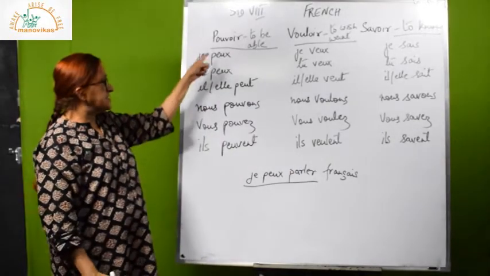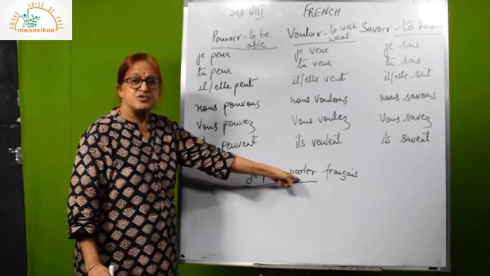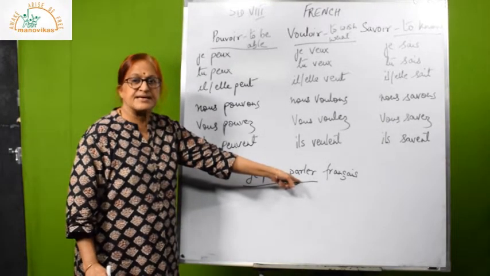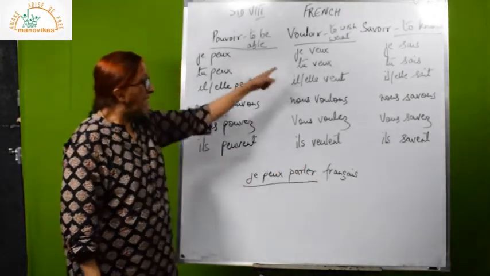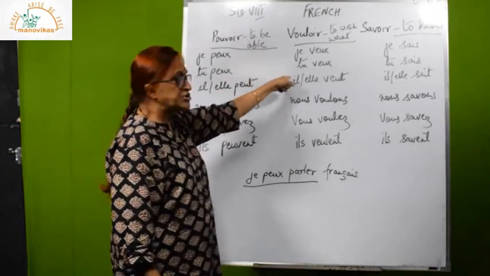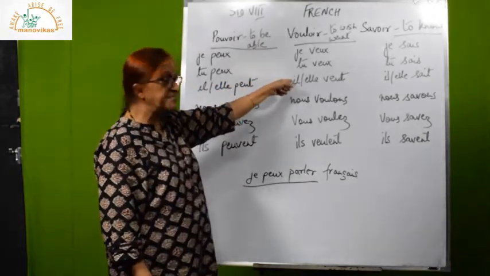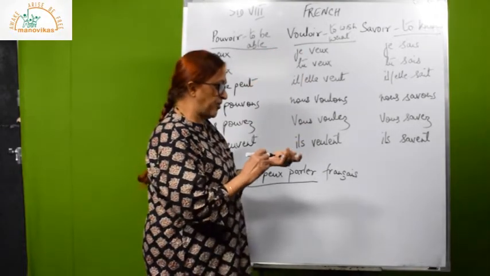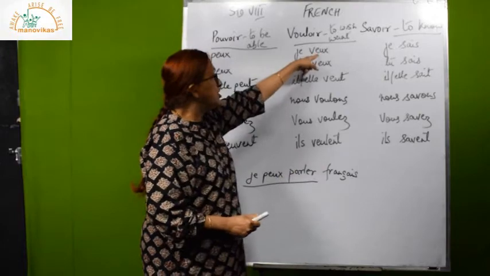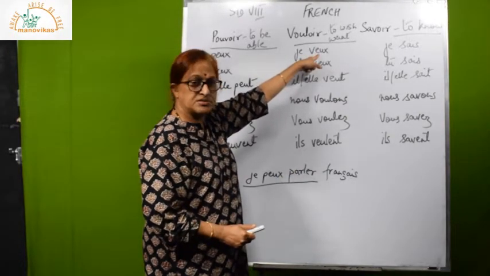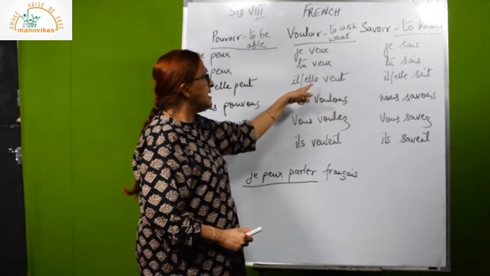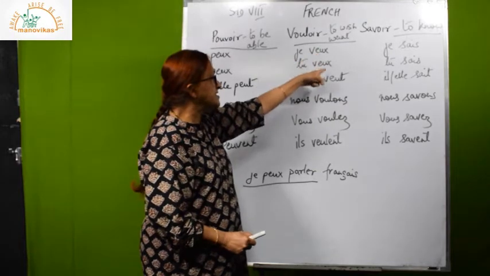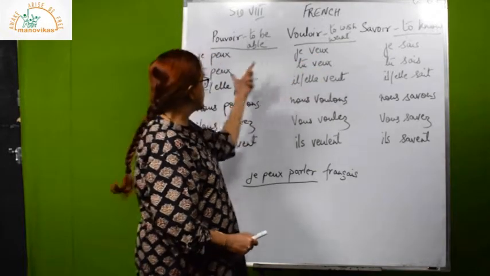Followed? So after this verb, you will get an infinitive. You have to always use the infinitive. I can speak, I can run, I can sit, I can talk. So it will come as an infinitive. Now, same thing. These two verbs you learn together because they go hand in hand. They are similar. Vouloir means to wish for or to want. Je veux means I wish or I want. Tu veux, you wish or you want. Il veut, same thing. V-E-U-X, V-E-U-X, V-E-U-T, just like this one.